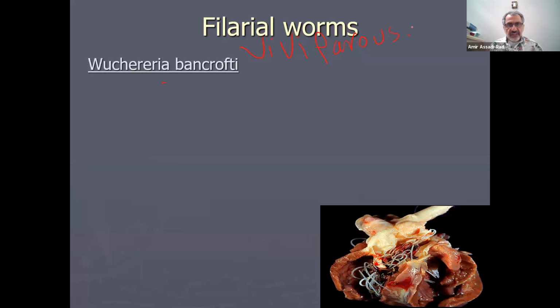So the first organism, I gave you a little bit of introduction to the filarial worms, the Filariidae family. They are viviparous. They give birth to their L1, and they are always within our blood and lymphatic system.